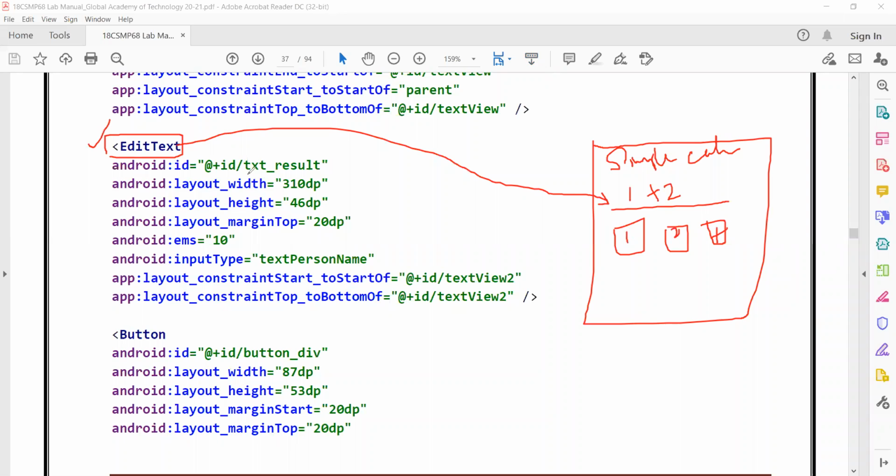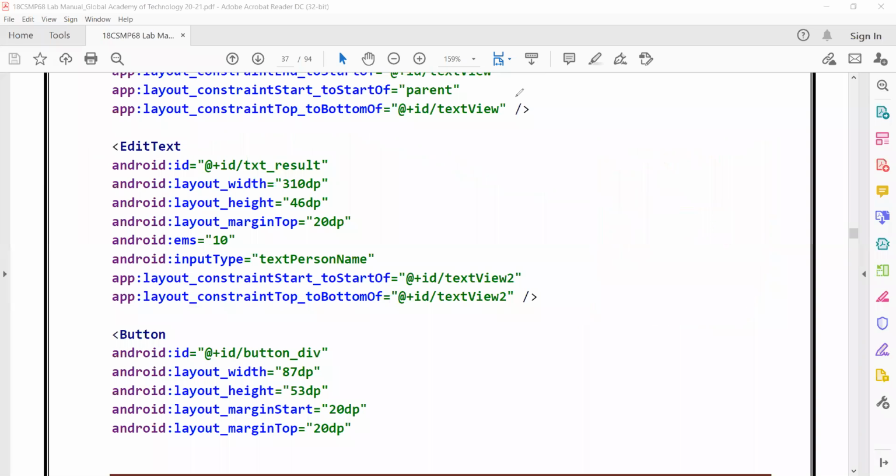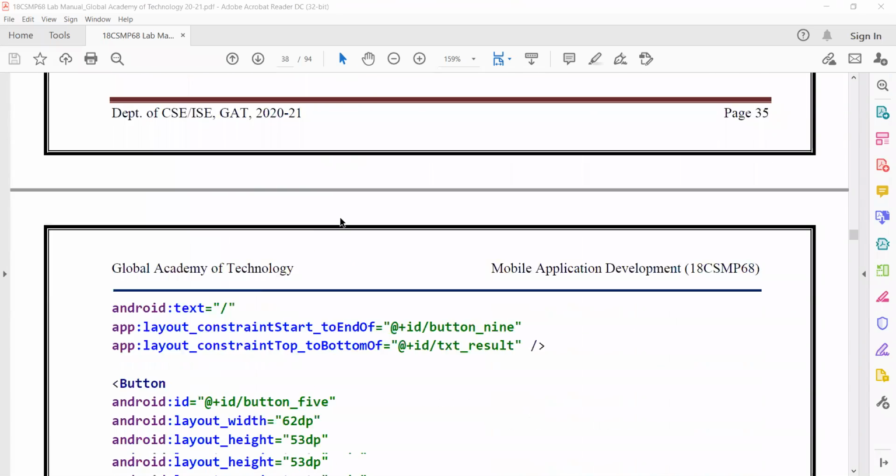So this edit text will have some default ID, and this default ID I've changed to text underscore result, right? Nothing else. Okay. Let me clear my drawings. That's all. Everything is a button.